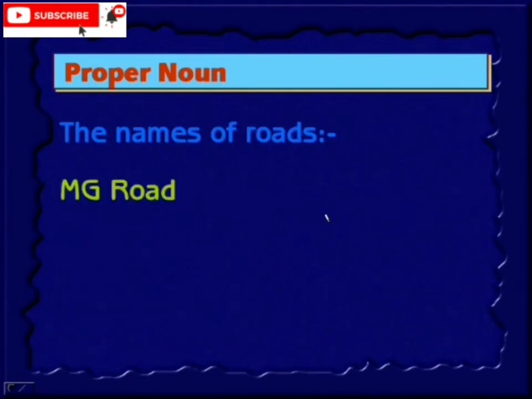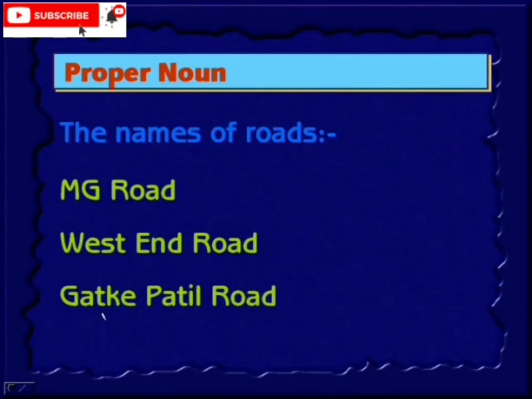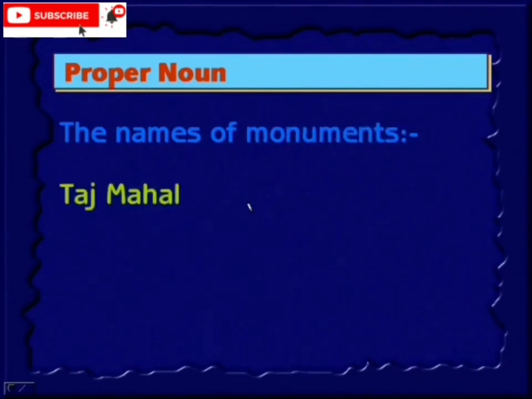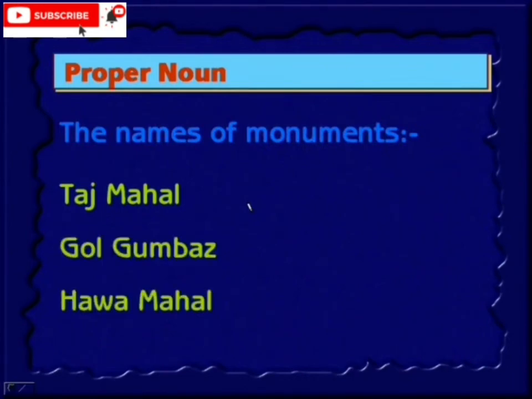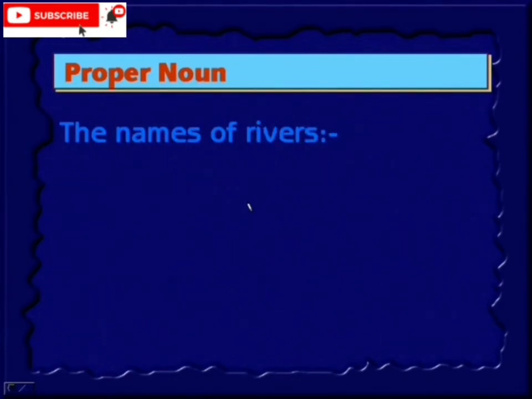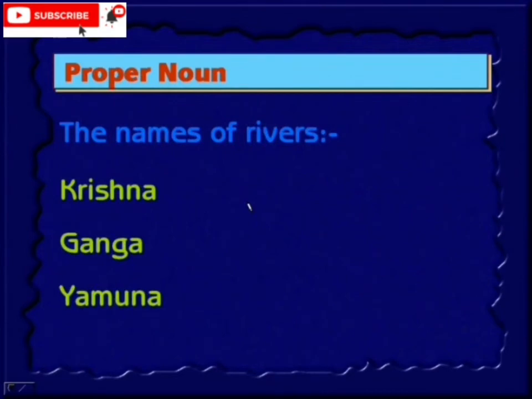The names of roads. MG Road, Western Road, Ghatke Patil Road. These are particular roads. Therefore, it is a proper noun. The names of monuments. Taj Mahal, Gol Gumbaz, Hawa Mahal. These are particular monuments, therefore they come under proper noun. The names of rivers. Krishna, Ganga, Yamuna. These are the names of rivers.